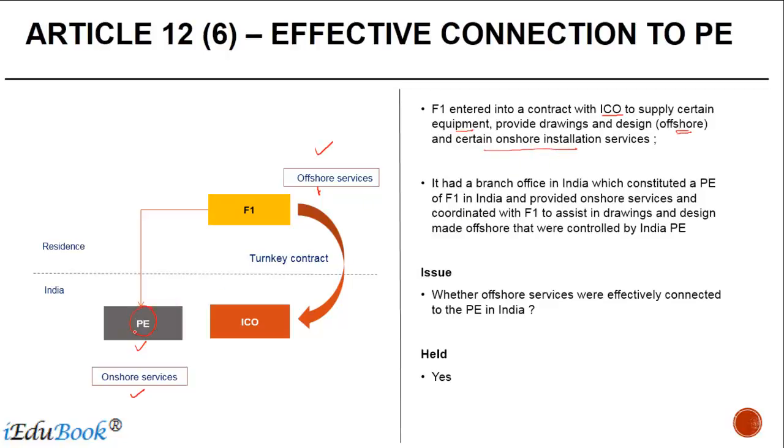Installation services carried on by the PE. It had a branch office in India which constituted a PE of F1 in India and provided onshore services and coordinated with F1 to assist in drawing and design made offshore that were controlled by the Indian PE. So it's the Indian PE in this example which is controlling these activities. It is coordinating and telling them what needs to be done and how it needs to be done. Connected to the PE in India? The answer is yes.